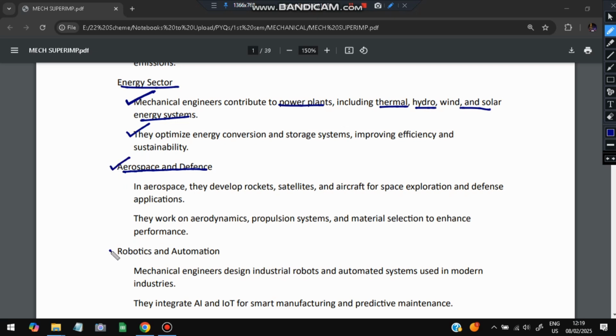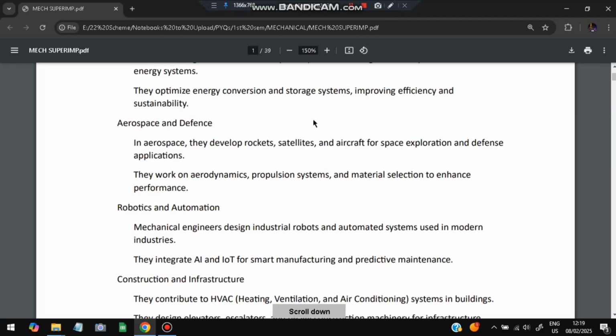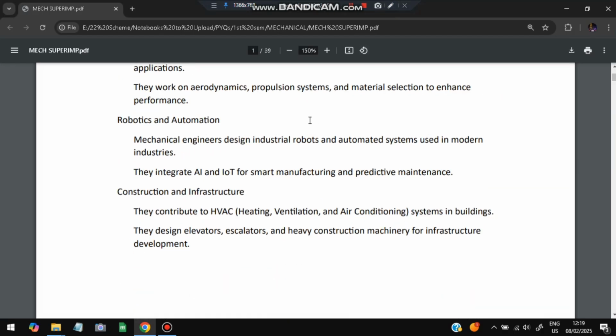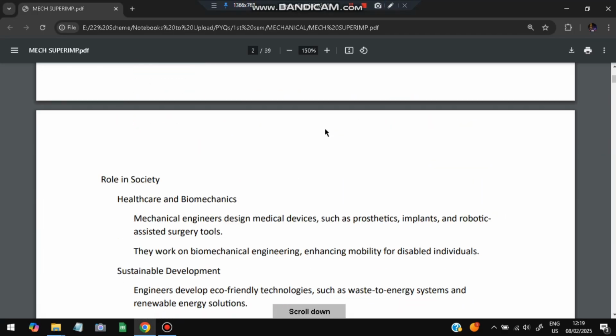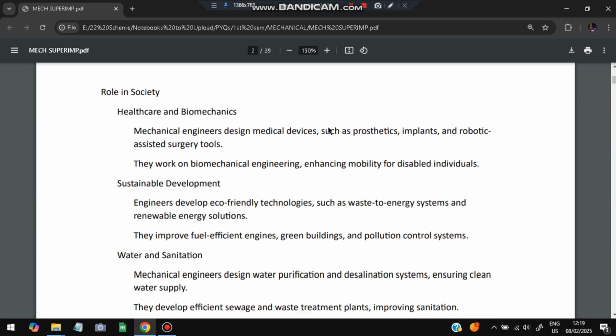Next one is robotics and automation. The design of robots, how they can be automated, and the integration of AI and IoT, all those things are studied by mechanical engineers. In construction and infrastructure, they contribute to HVAC, which is heating, ventilation and air conditioning systems in buildings, and they design the elevators, the escalators and heavy construction machinery for infrastructure development. That was about the role in industry.